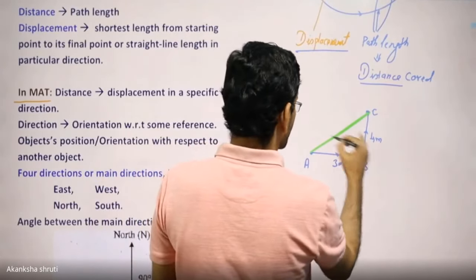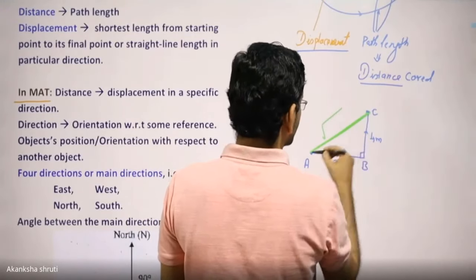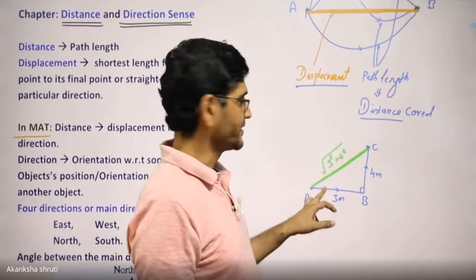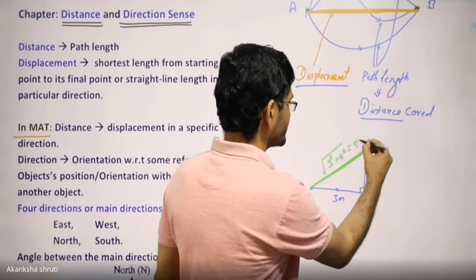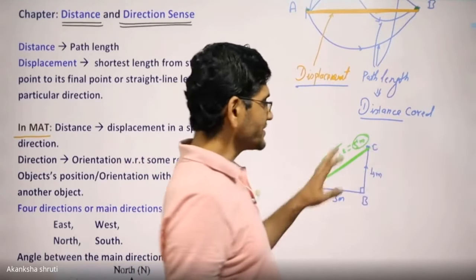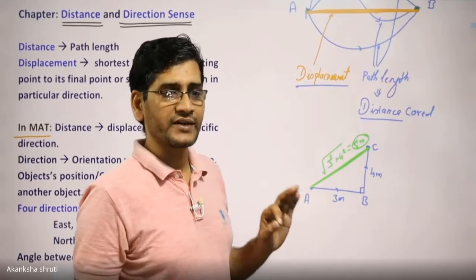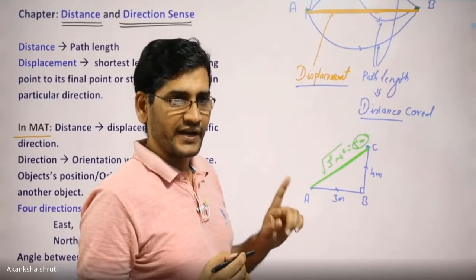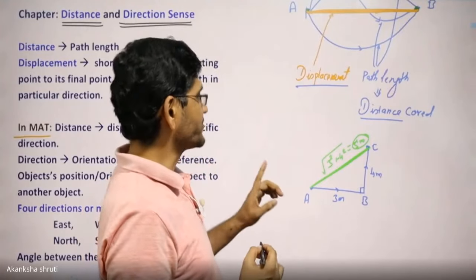Because it is a 90 degree angle, we can calculate this as the hypotenuse, square root of 3 square plus 4 square. It will be your 5 meters. Okay, students? So this is the difference. So the first thing you have to understand: if distance is asked, it means a straight line distance. Keep in mind, that is the very first thing.